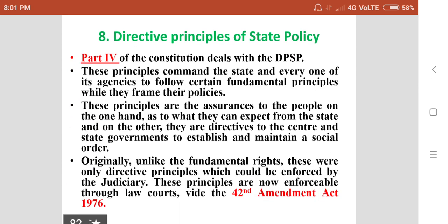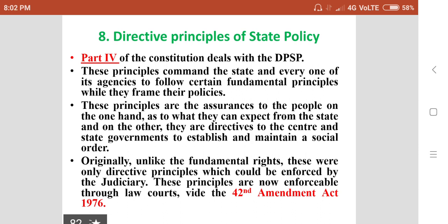The eighth feature of the Constitution is the directive principles of state policy. There is a separate topic on this, where you study in detail the directive principles of state policy. I will just highlight them here. Part 4 of the Constitution deals with the directive principles of state policy.